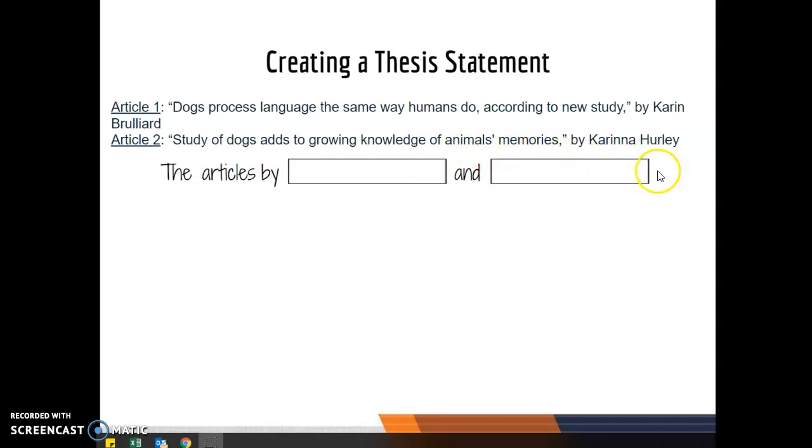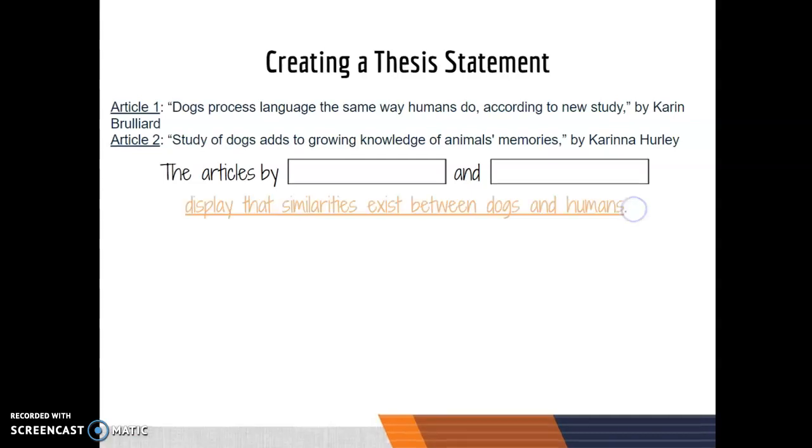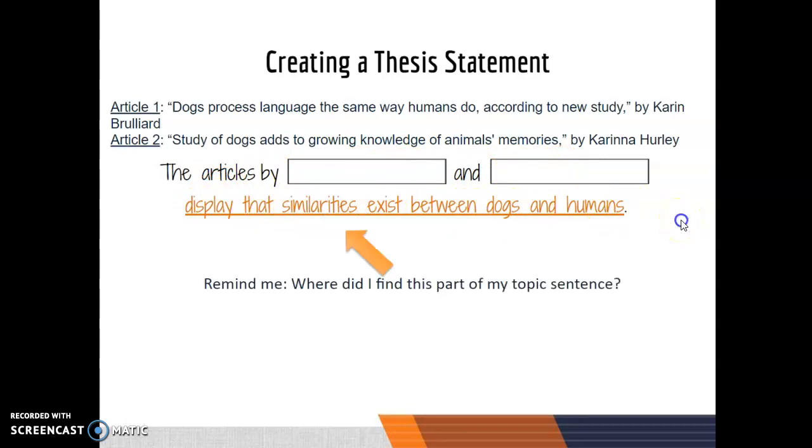What is the main idea of our essay? Well, in this case, we've already turned the prompt into a question and then answered it by saying that it's the similarities that exist between dogs and humans. So our thesis statement is going to read, the articles by Karen Brouillard and Karina Hurley, that's where we're going to put in these boxes, display that similarities exist between dogs and humans.